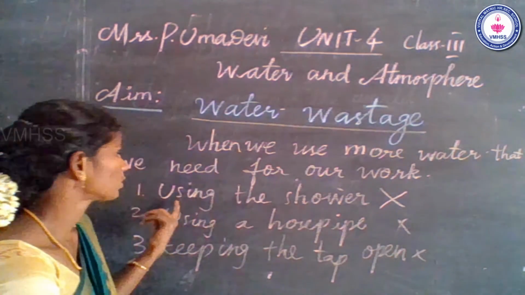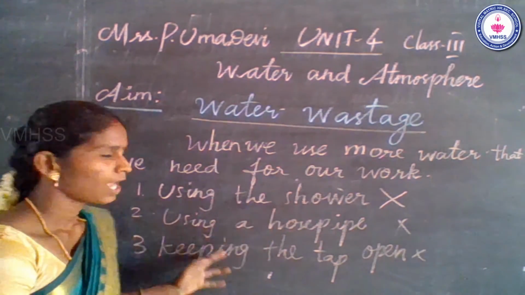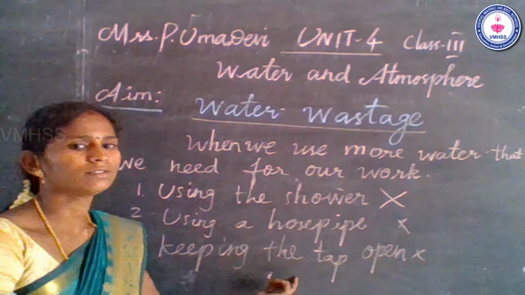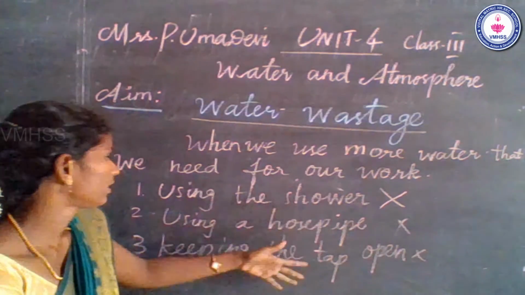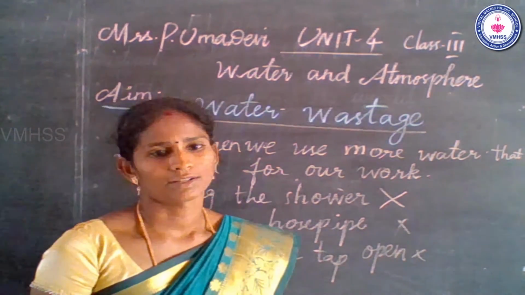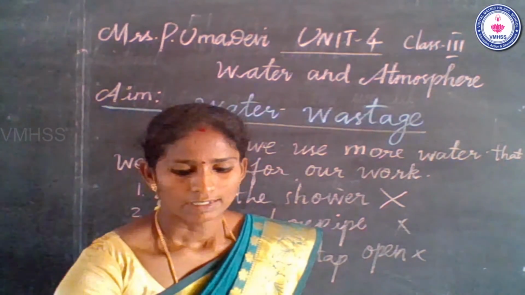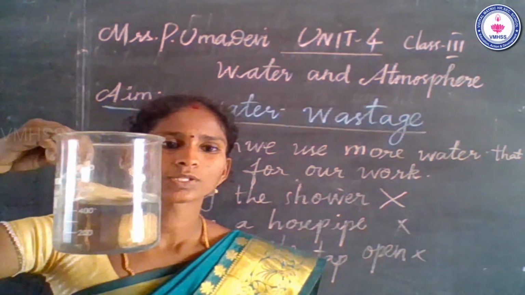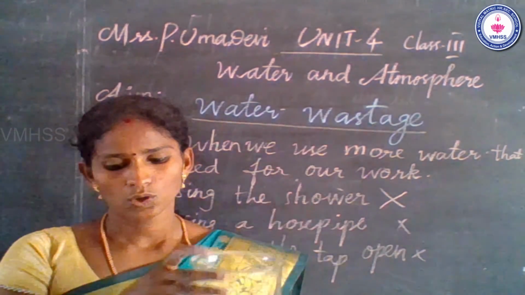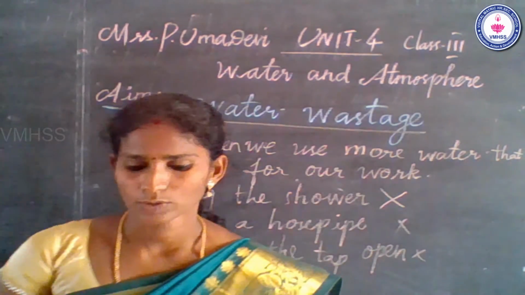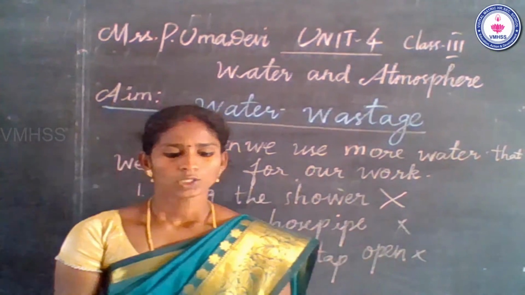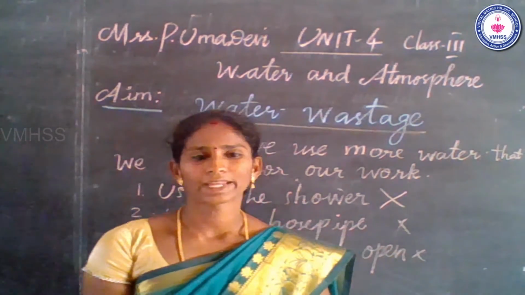So the first way is using the shower. Please avoid it. And using a hose, keeping the tap open, please avoid these too. Okay, we can avoid this waste. We can automatically save the water. Yes, water is a very, very important resource for humans and living beings to survive. Okay, so please save the water. Okay, students, some of the ways you can save the water. Water wastage is using the shower instead of a bucket to bath.